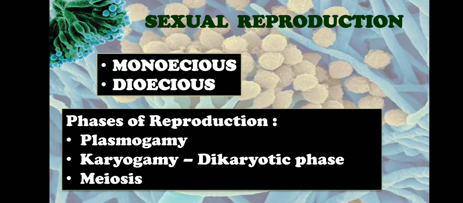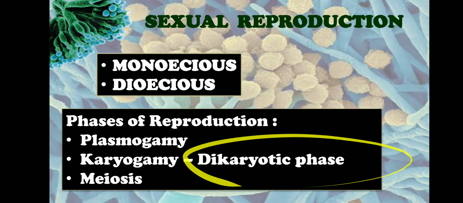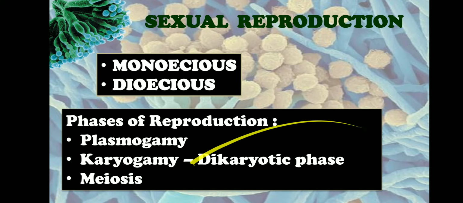This dikaryon, the cell which has two opposite strains of nuclei, will divide mitotically as usual along with the simultaneous division of the cytoplasm. This phase of the life cycle we call the dikaryotic phase, and the process is known as dikaryotization. After the dikaryotic phase, the two nuclei of the dikaryon will fuse to form a diploid nucleus.